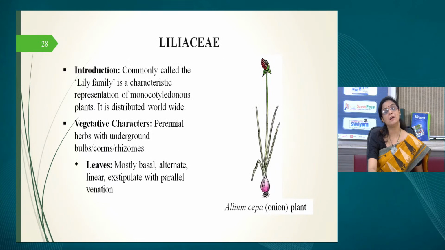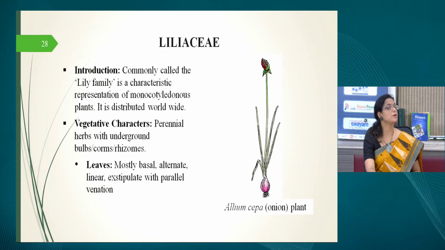So these are perennial herbs, these are all herbs, herbaceous species are there. Monocots are not trees. We have not yet come across a typical tree-like arrangement in monocots. So Liliaceae is a perennial herb and it has underground rhizomes and bulbs through which it is propagated.